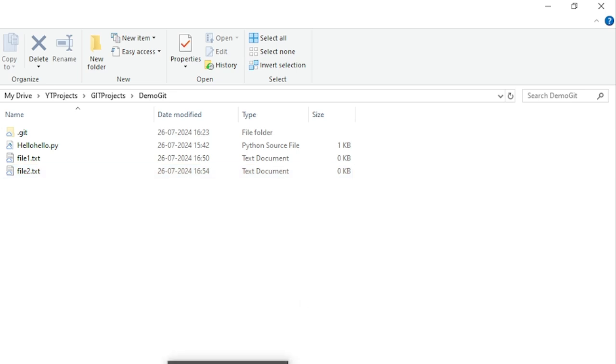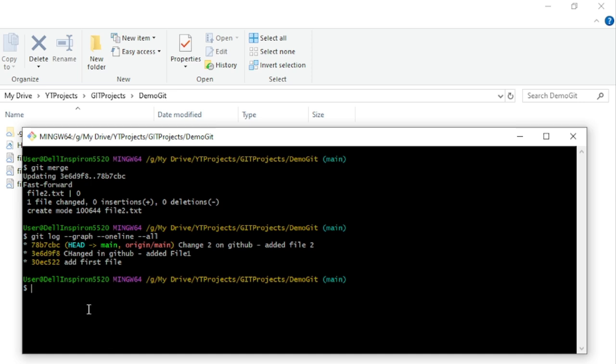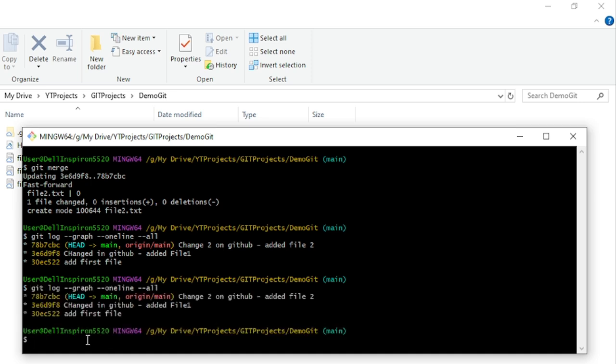Okay, I created one more file here called file local. So what is the situation? We have file local, which is extra in our local. We have file 3, which is extra in our remote. So let's go ahead and first check our logs as usual. Why are we not seeing the file local? Because we have not committed it. We did commit file 3 in GitHub. So let's commit it.